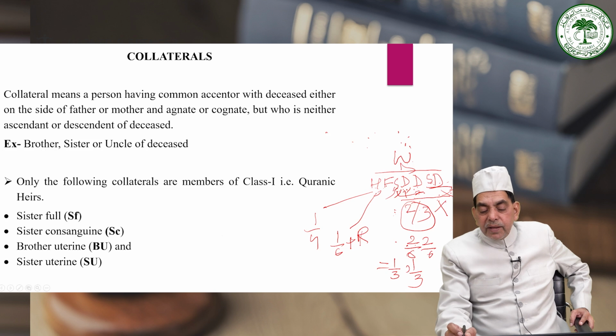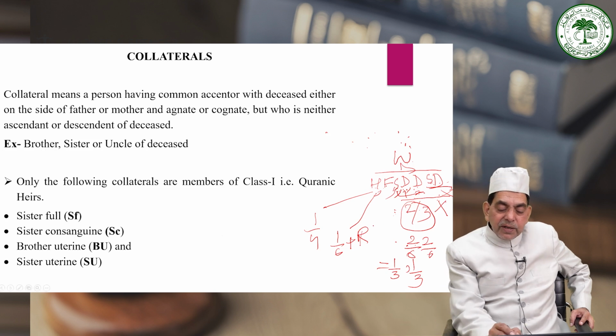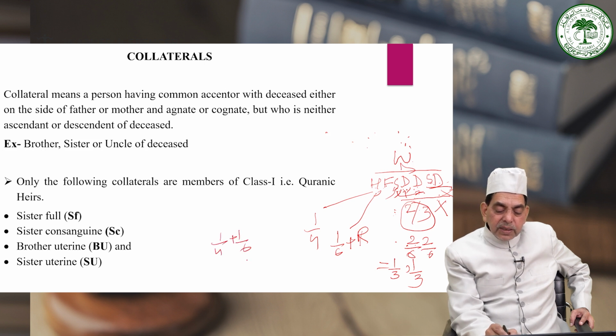But here, whatever will be the residue after allotting the share to the husband and father, here husband is entitled to 1 by 4 and father is entitled to 1 by 6. LCM will be 12. Now the share of the widow will be 3 by 12 plus the share of the father will be 2 by 12. And so residue will be 1 minus 3 plus 2, 5 by 12.